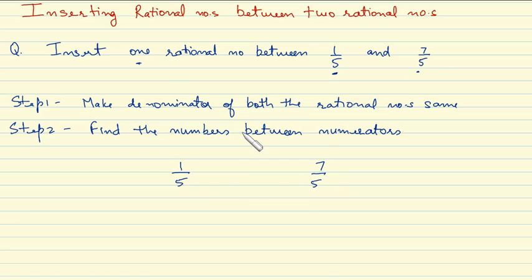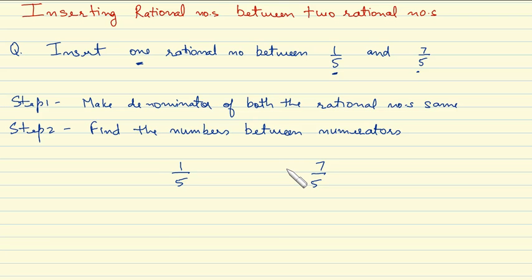Okay. Now we have to find only one rational number. We have to insert only one rational number in between these two numbers. The first step we have done, that denominator should be same, and the second step is that in numerator, which is 1 and 7, insert any number between 1 and 7.